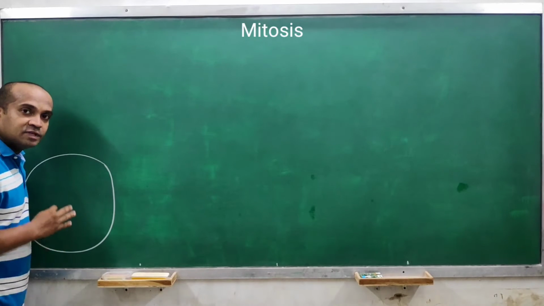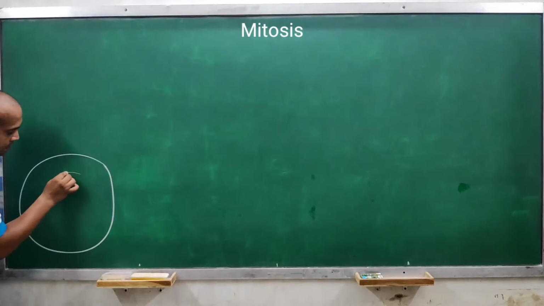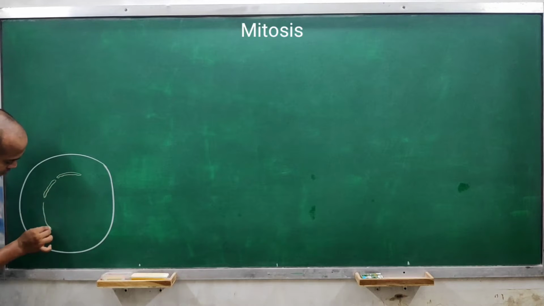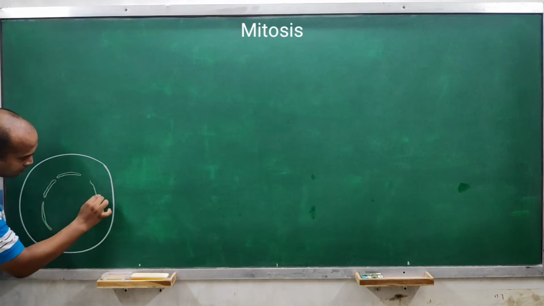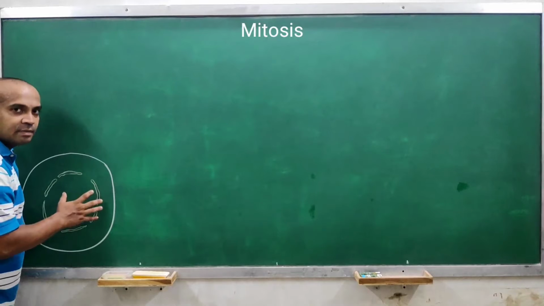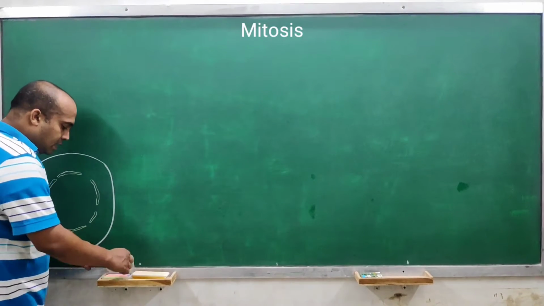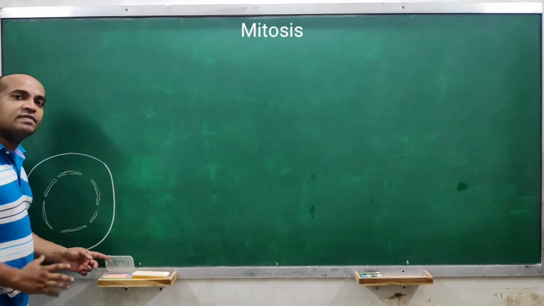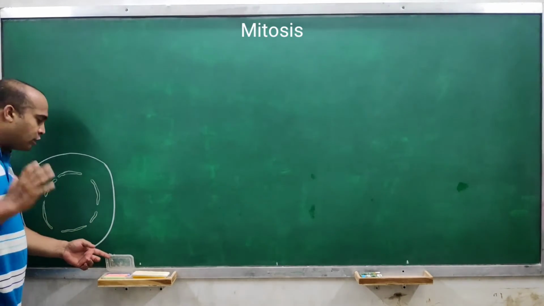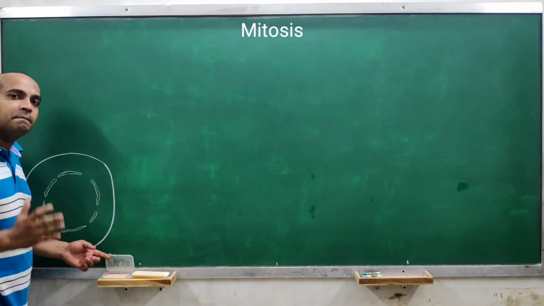Let's say this is a cell which will undergo prophase. This is the nuclear membrane which is undergoing disintegration, right? And here, let's say this is a cell having 4 chromosomes, right? In 4 chromosomes, the whole content of DNA is completed, right?